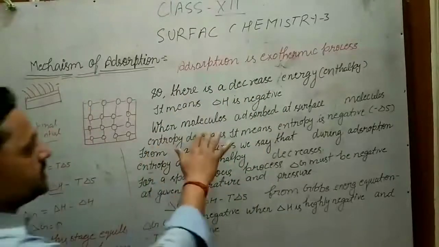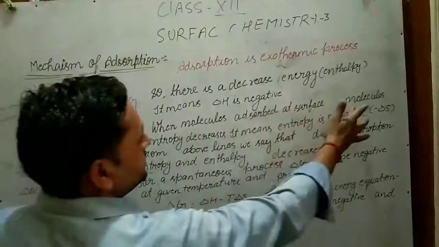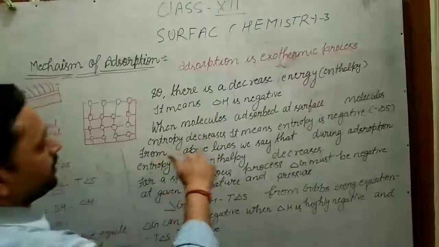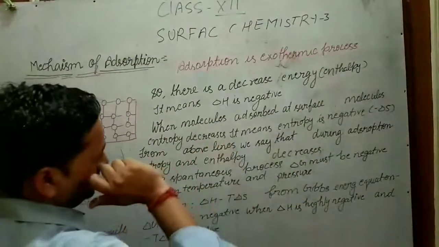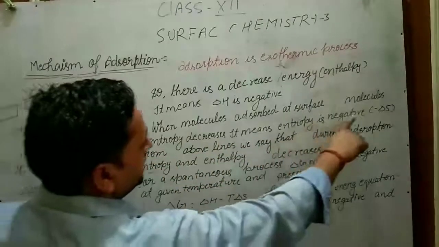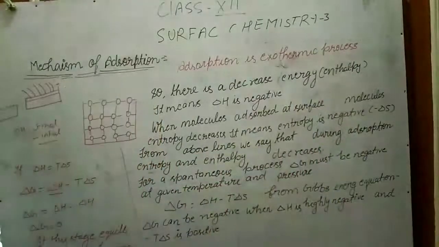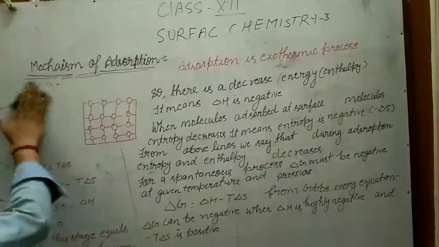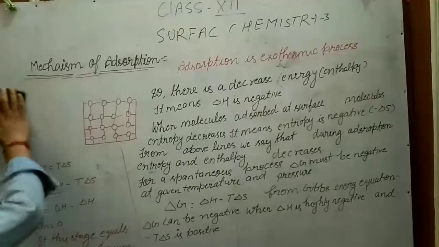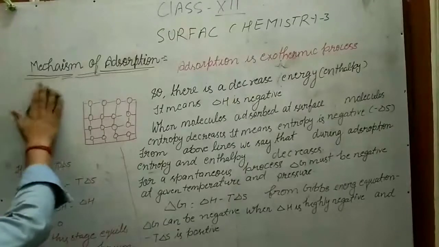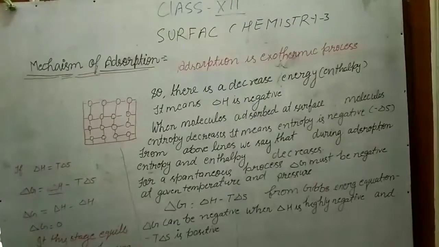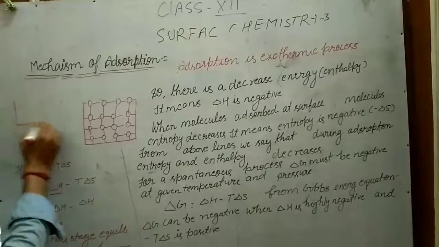When molecules adsorb at the surface, the entropy decreases. It means delta S is negative. Here, what is entropy? You have studied entropy in class 11, in the equilibrium chapter. But I would like to tell you a little. Entropy means disturbance.